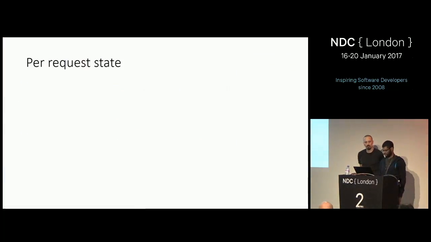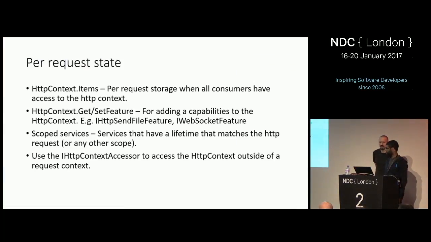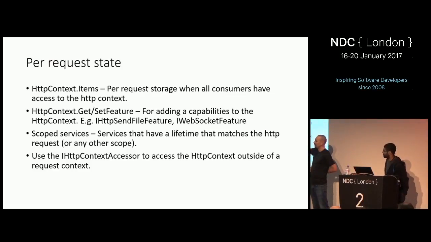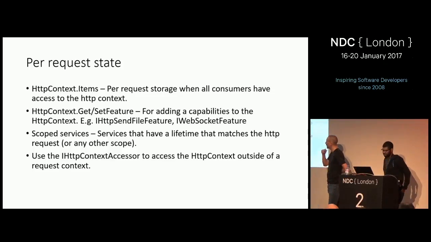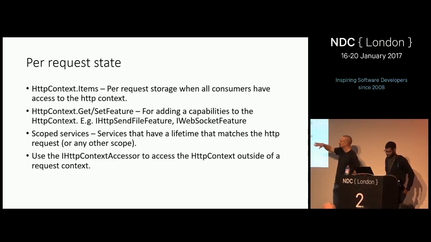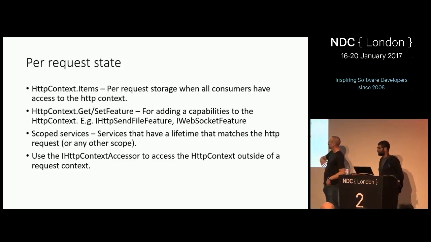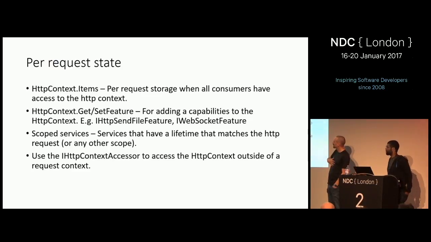We had one more thing. It's just a bunch about per request state. There's a bunch of different ways that you can store stuff per request. Obviously, you can shove it in the old HTTP context items, which has been there forever. There's a new thing called features. This is how we flow not just state, but things that have actions, methods, things that do stuff on the request throughout the request lifetime. Middleware can add these and read these. You can add your own features to do complicated things, but that's basically how you add capabilities.